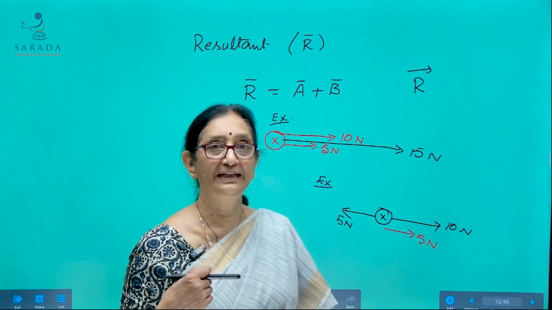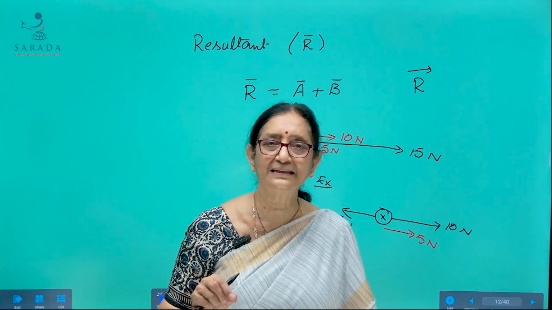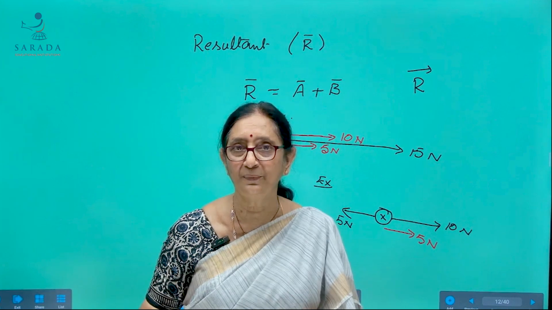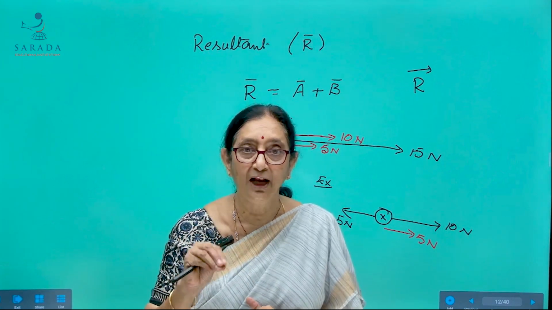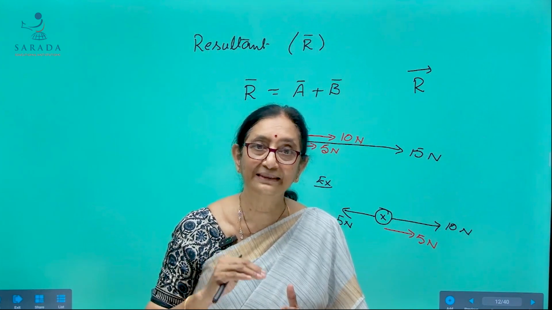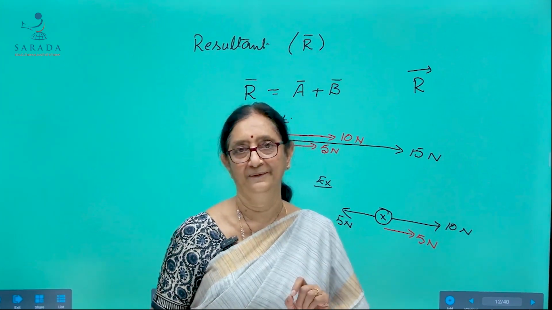Now we can define the resultant of number of vectors like this. Resultant of number of vectors is that vector which, when applied alone, produces the same effect as that produced by all the other vectors together.